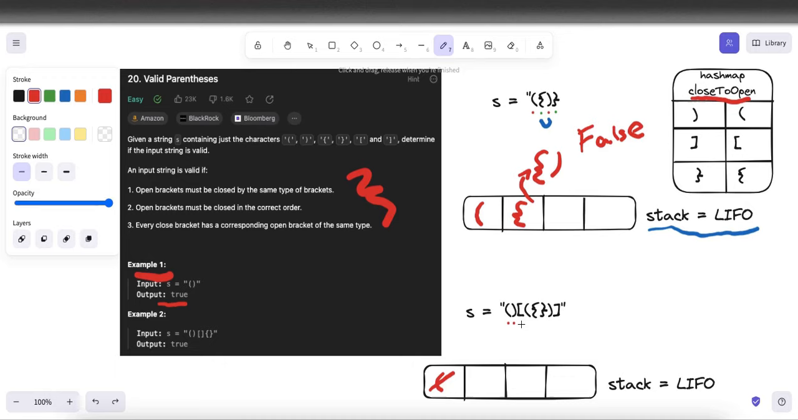We then encounter an opening square bracket, so we put that in our stack. Following this, we have another opening round bracket, so we put that into our stack.